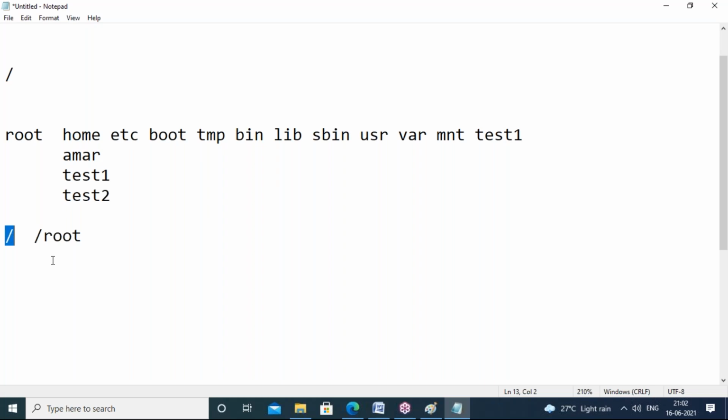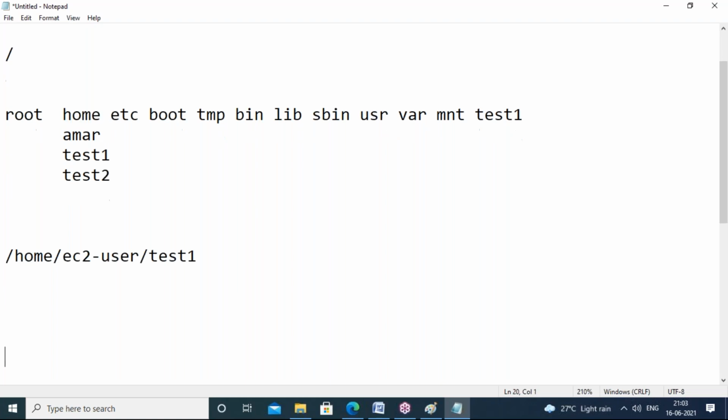Okay? One more question. Now I'm under /home/EC2-user/test1. I want to go to the /home folder. How many ways do we have? cd /home. This is one way, correct. Any other ways? cd ..; exactly, it's also correct.